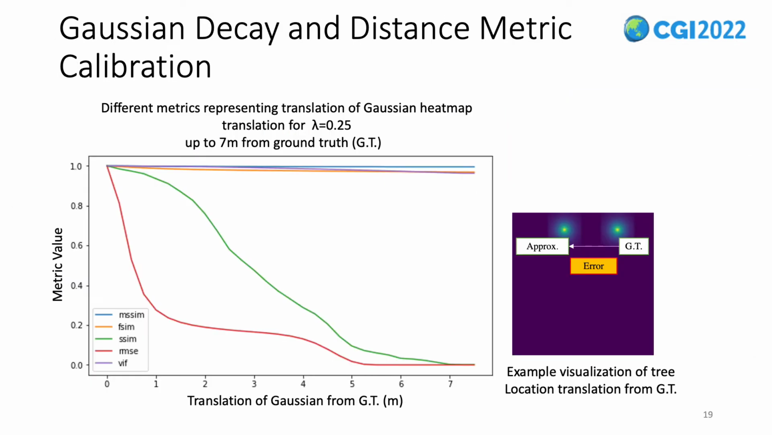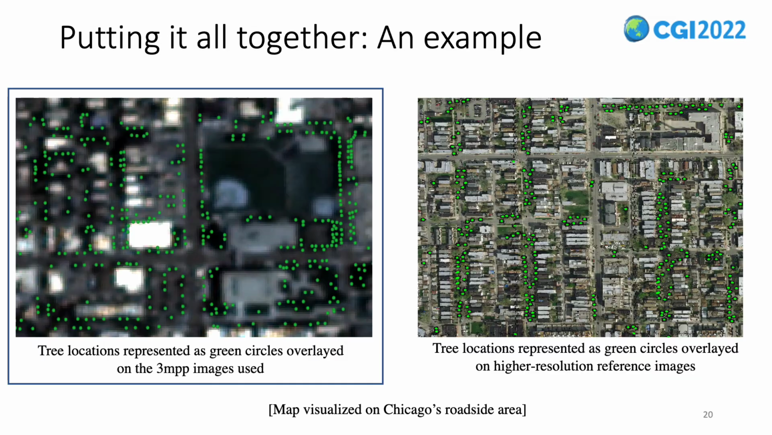In this slide, we justify why we used SSIM as our distance metric in evaluation and also as our loss function among other distance metrics. We see that on the right, as the predicted tree heat map moves away from the ground truth, SSIM exhibits a natural decay on the plot on the left. This is more desirable than the other metrics that we compared against.